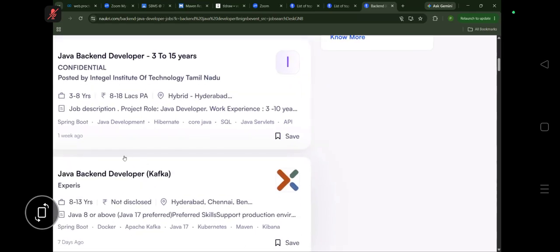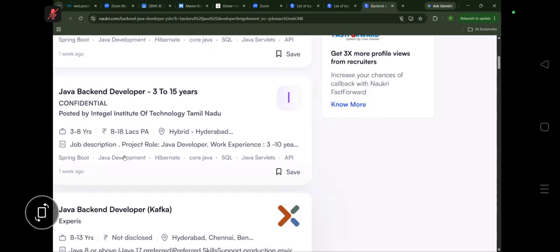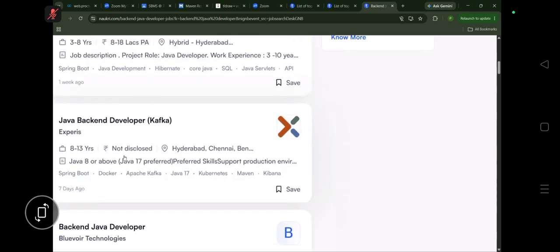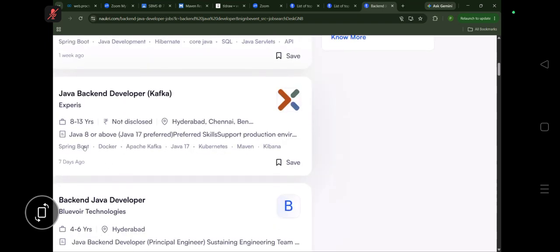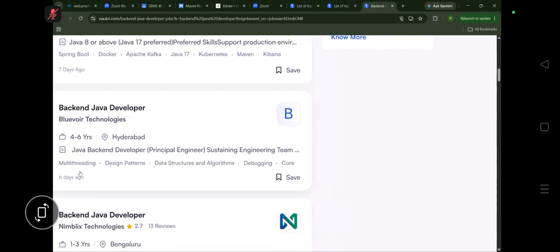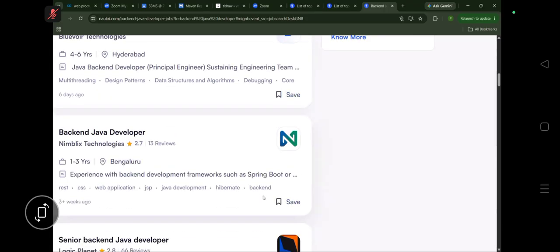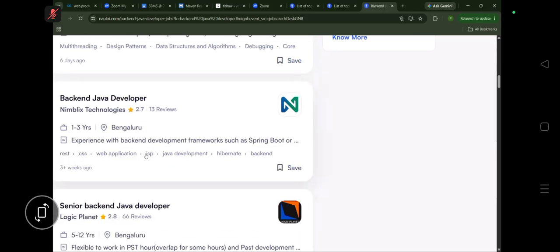Java development, Hibernate. Spring Boot, Docker, Kubernetes, Maven. Multi-threading, design patterns, data structures, algorithms, debugging, core. REST, CSS, web application, JSP, Java development, Hibernate, backend.